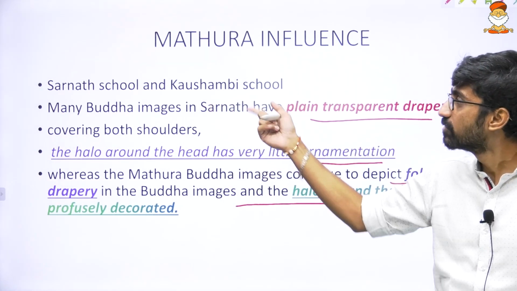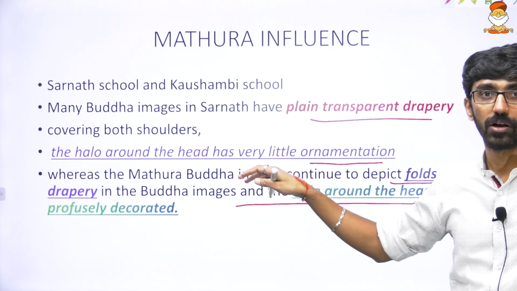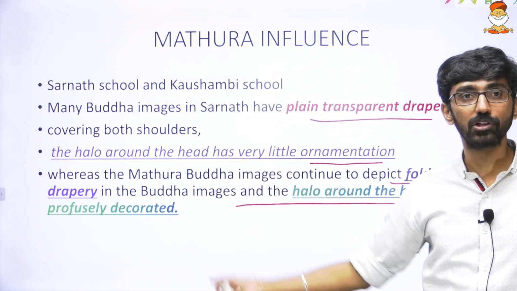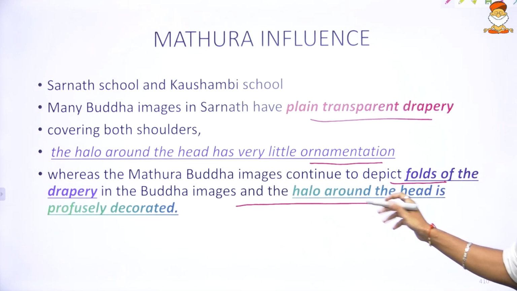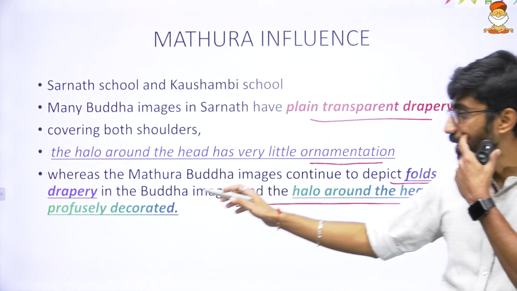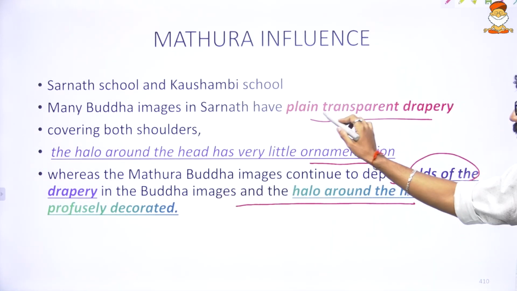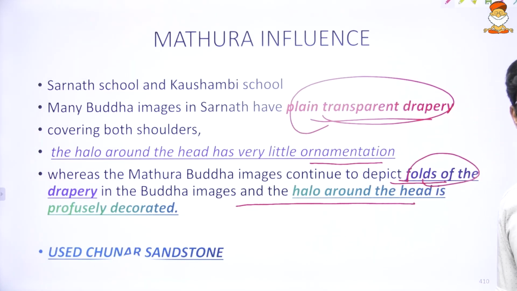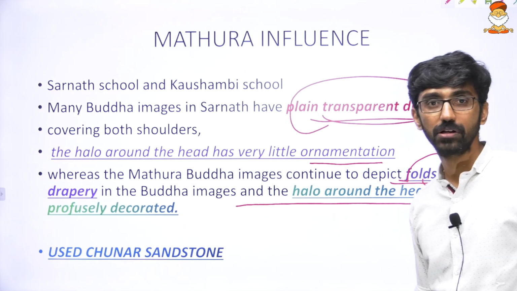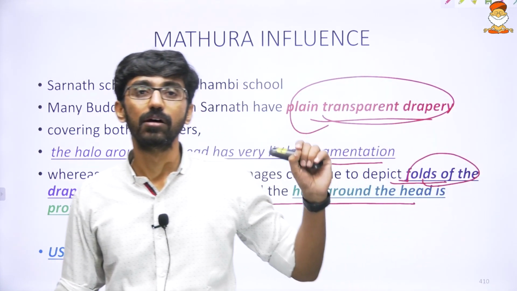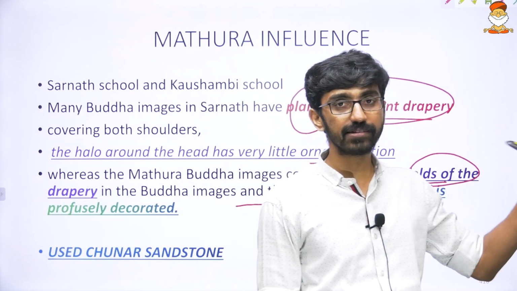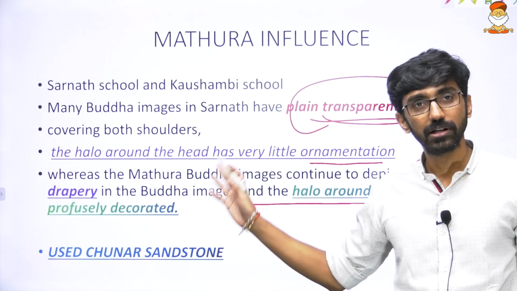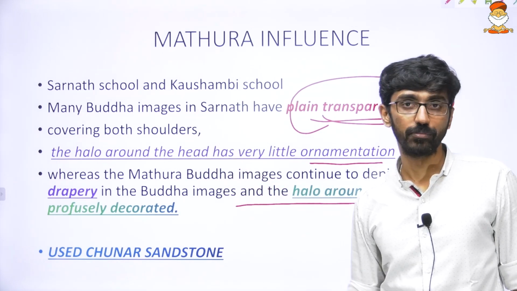We are comparing these two schools with Mathura. So little ornamentation in Sarnath and Kaushambi, and more ornamentation in Mathura, especially in the halo, and even the drapery is folded in Mathura, but here the drapery is very plain. And they use Chunar sandstone, bluish grey sandstone in Gandhara, stucco and plaster, again in Gandhara, white spotted red sandstone in Mathura, and Chunar sandstone in the Sarnath and Kaushambi schools, UP.